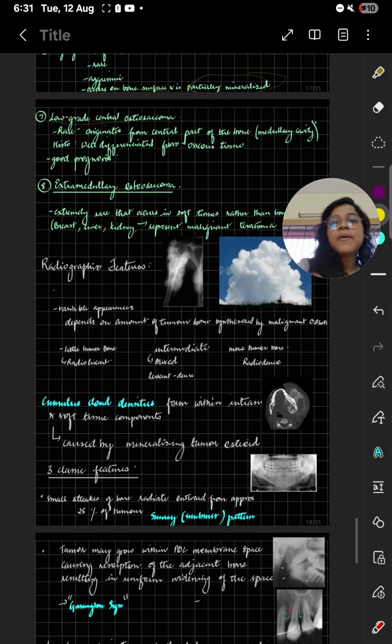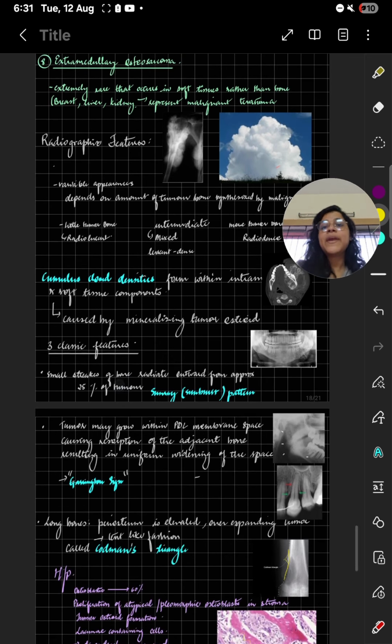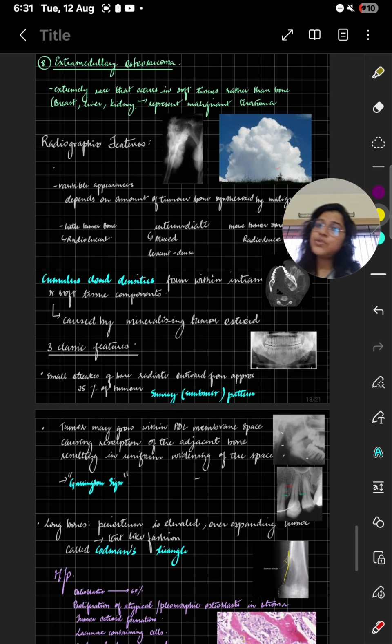If you learn about the radiographic features, this you have to remember: cumulus cloud appearance. It depends on the osteoid bone formation. With little bone you will have radiolucency, then mixed radiolucent and dense, and radiopaque in tumors with more osteoid. Cumulus cloud densities will be seen due to mineralizing of the osteoid.